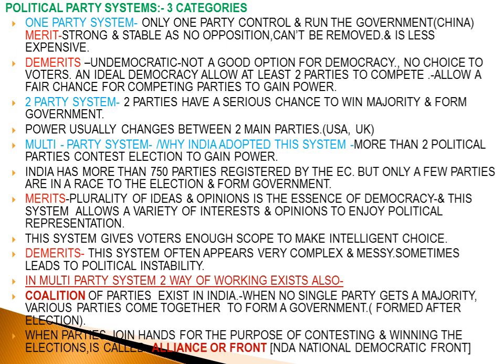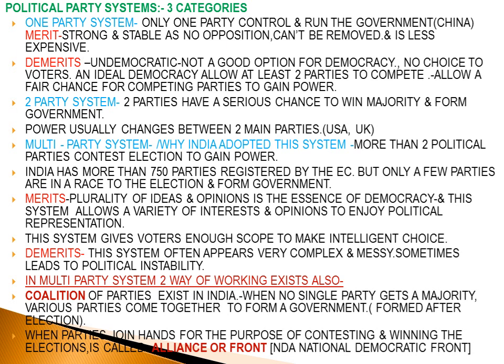This party system allows a variety of interests and opinions of the people. The parties that are formed have different opinions, so they enjoy political representation.